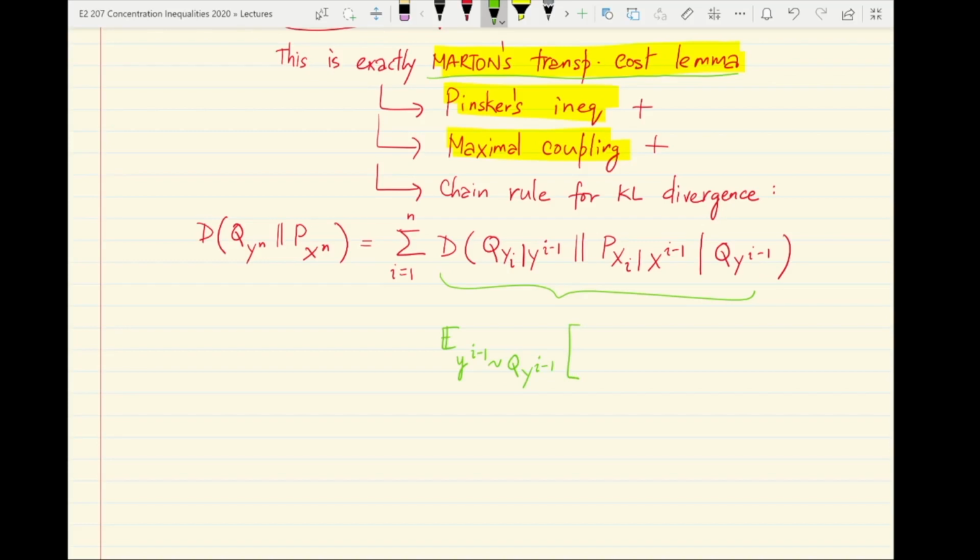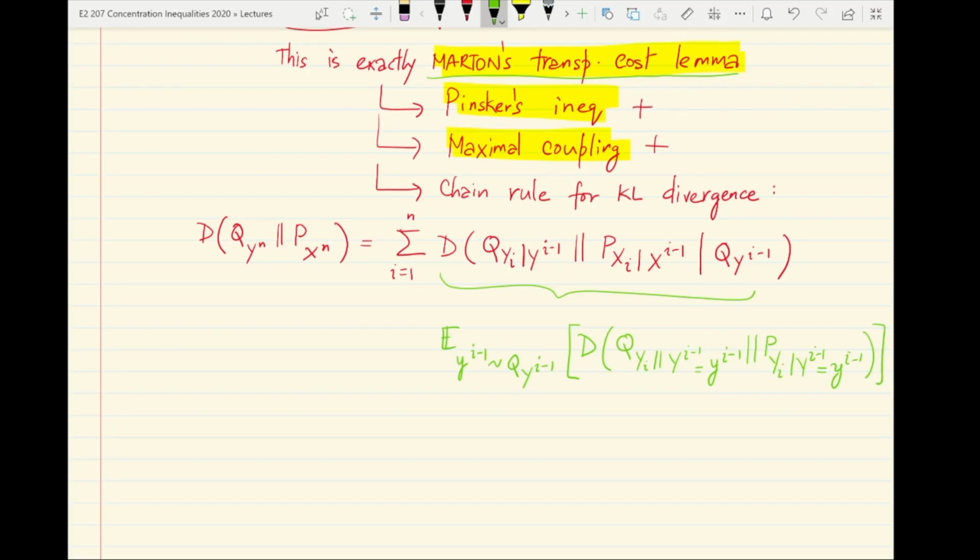Once you have fixed small y_1 to i minus 1, you just go ahead and evaluate the standard KL divergence of the conditional measure of Y_i given Y^{i-1} equal to small y^{i-1}, with respect to the same thing done for P, that is, P of Y_i given Y^{i-1} equal to small y^{i-1}.